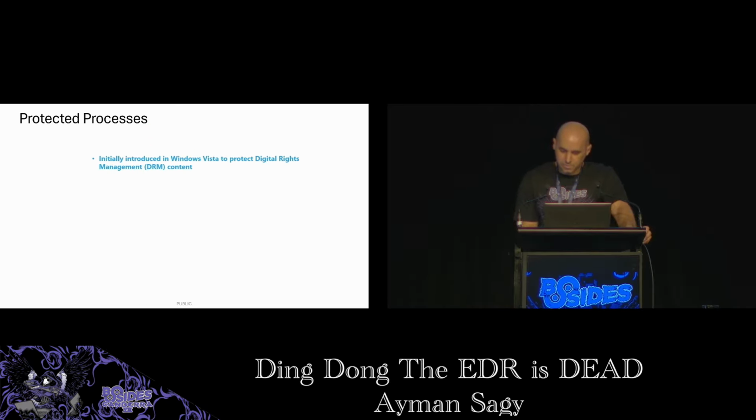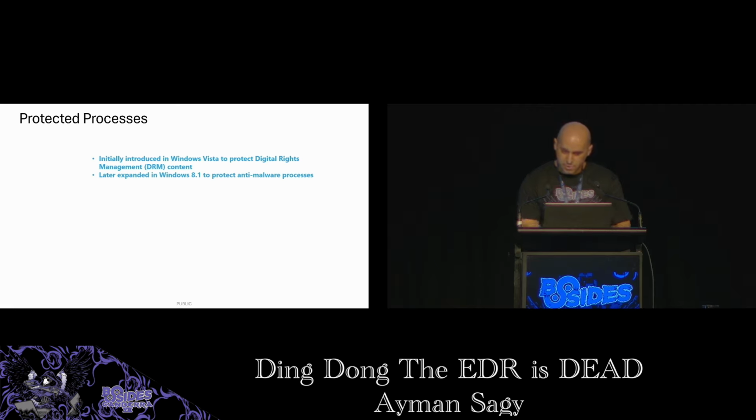Back in Windows Vista, Microsoft introduced a process protection feature. Its intent was to protect digital copyrights and prevent pirates from making unauthorized copies of protected media content. So for example, if you had a Blu-ray disc of a B-movie, the disc would be encrypted and you would use the Windows Media Player to play the movie. Now, to prevent pirate software from interacting with the Windows Media Player process and accessing the decrypted content, Windows would run the player as a protected process. A protected process can only run trusted code that was signed by Microsoft. Other regular or third-party processes are not allowed to interact with it. The kernel will simply deny such access.